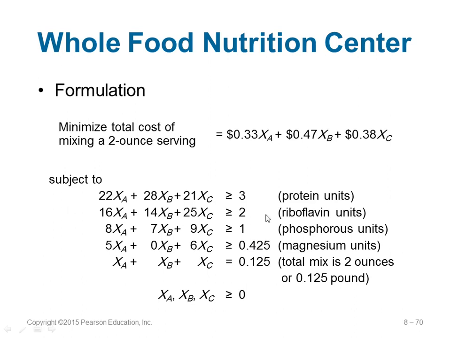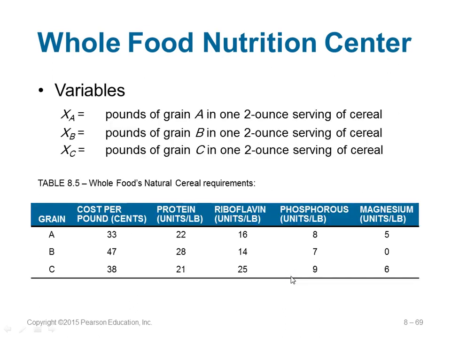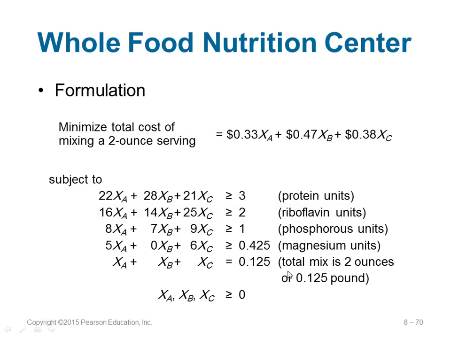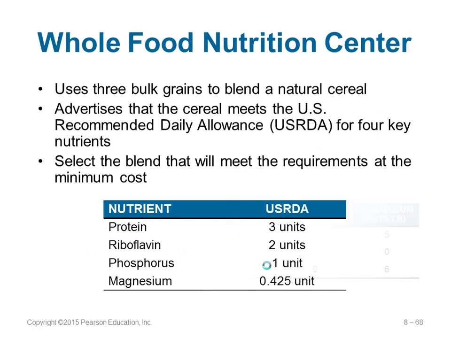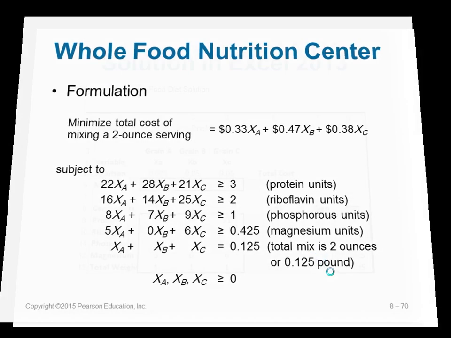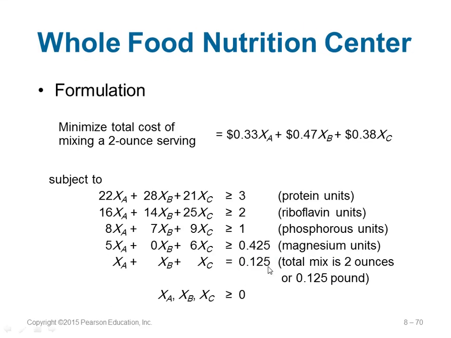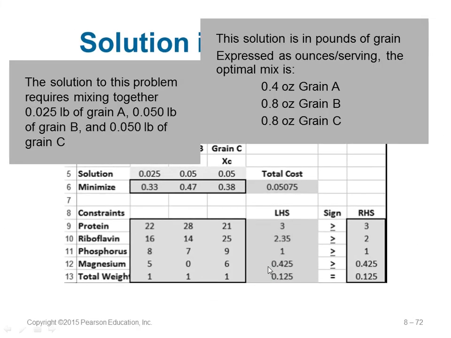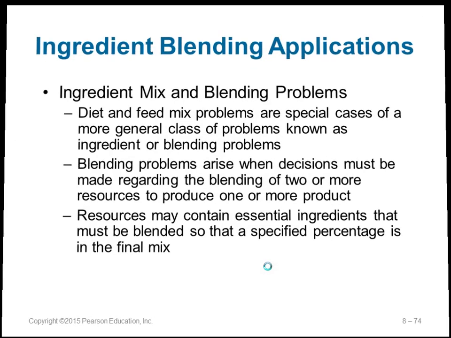Again, we can formulate them based on these conditions here. And this is 0.425 because it comes from here, 0.2425. All the constraints are given. And the total mix is 2 ounces, so the size of everything together should be 2 ounces. This is our plan, we are doing everything for 2 ounces. 2 ounces is equal to 0.125 pound. It is just a conversion from ounce to pound, because every other value is in pound. Make sure all the units are the same, and make sure there is a non-negativity constraint on the variables. Again, you can solve them and get some answers there.